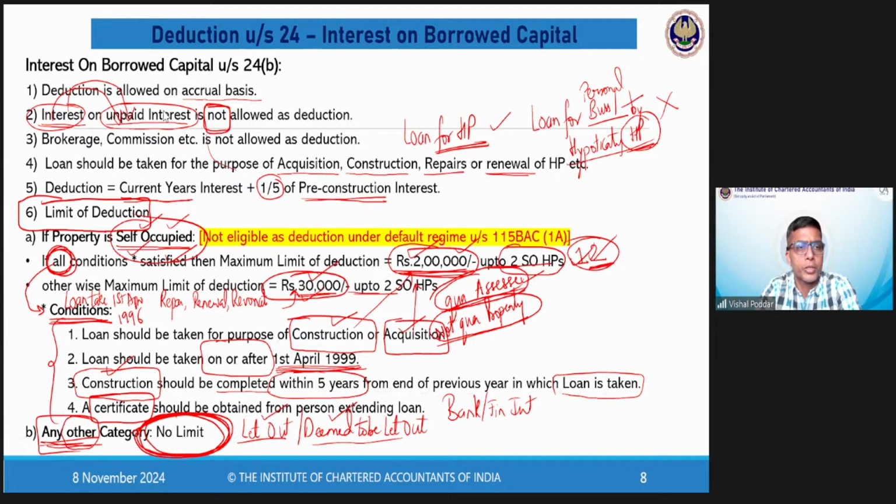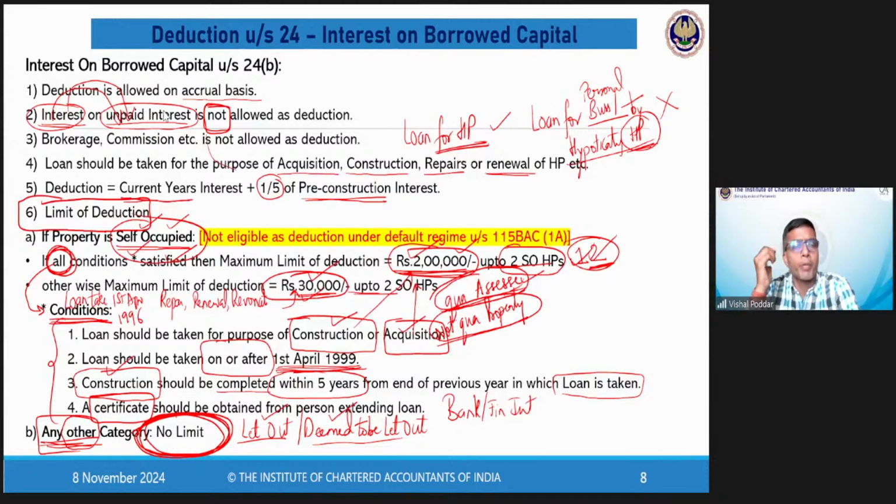Praveen, I did not get your question, beta. Sir, Bhavna is asking whether the deduction of 30,000 is for each house or total. Bhavna, beta, just be patient. How do you apply this for 2 houses, 1 house? That you will understand only when we take a practical sum. So please be patient, because whatever I explain theoretically will not be understood by you all. You'll understand how to apply this rule of up to 2 houses.